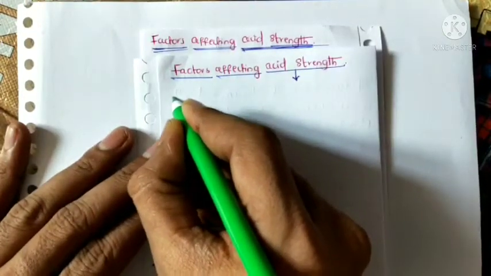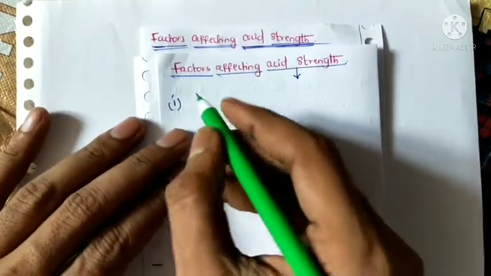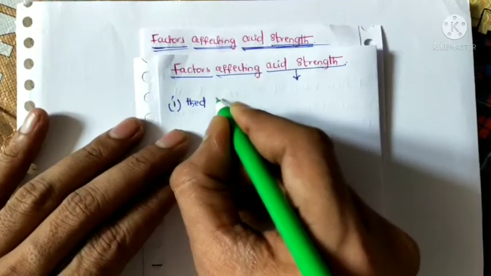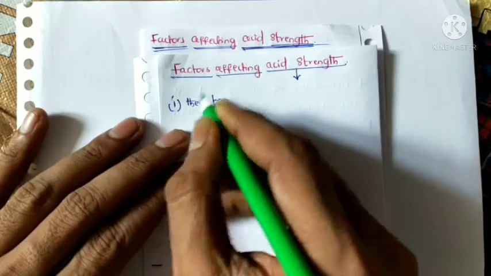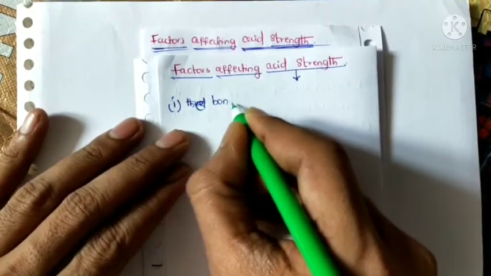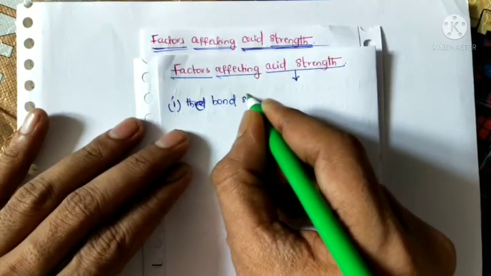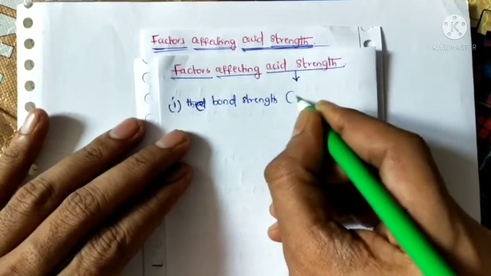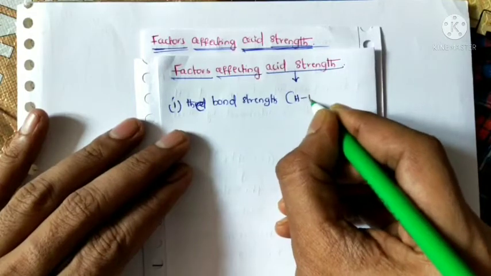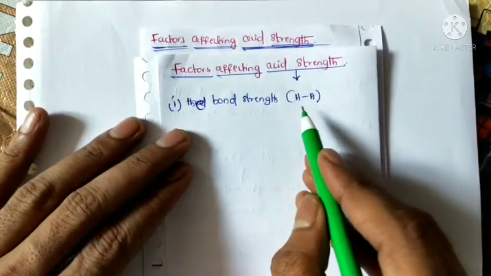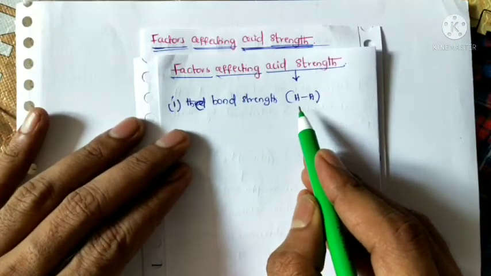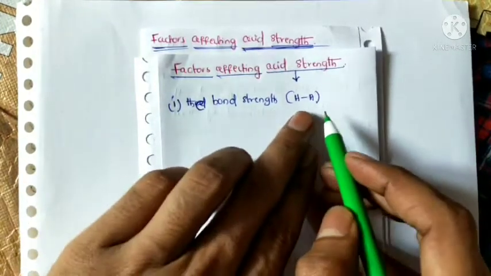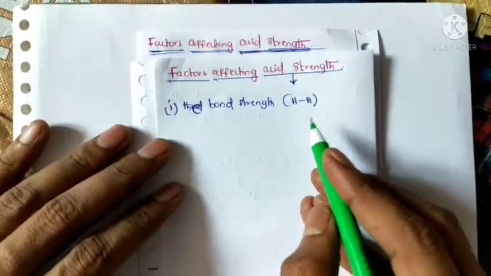The first one is the bond strength. For example, we take one substance, HCl. It is H and Cl. So the strength of the bond can affect the acid strength.